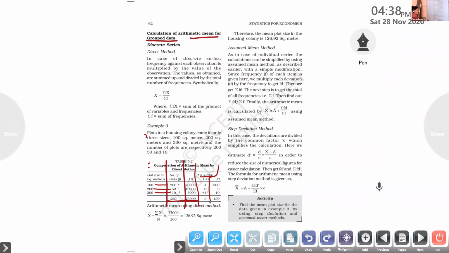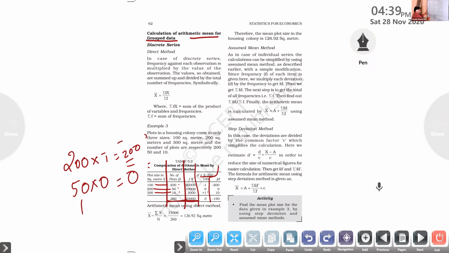Next one, fd dash, frequency into d dash. d dash we already got: for the first one it is minus 1, second one 0, third one 1. So you can see here f is 200 multiplied by minus 1, we got minus 200. Next, f is 50, 50 multiplied by 0, answer is 0.